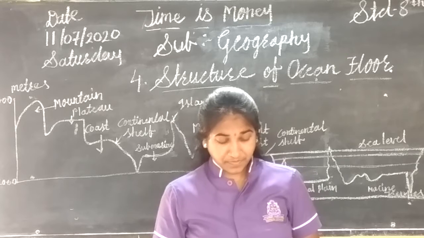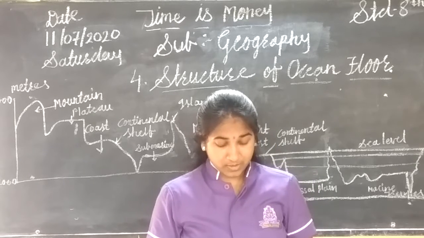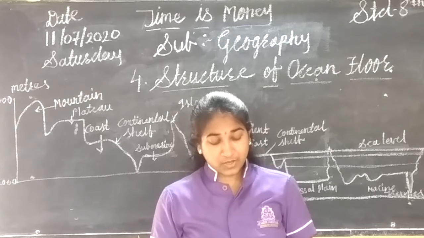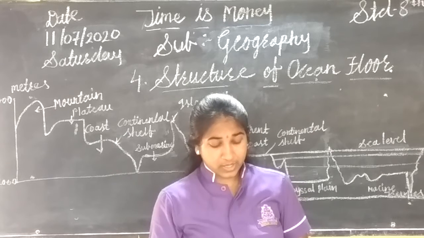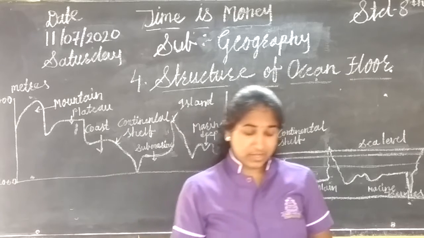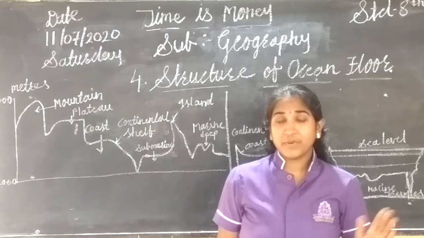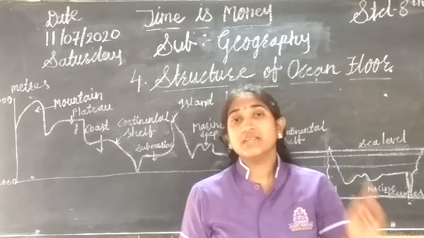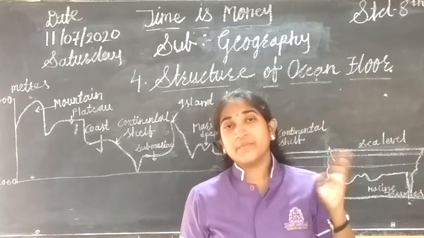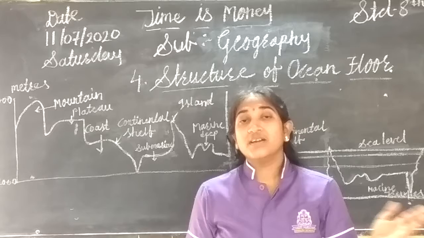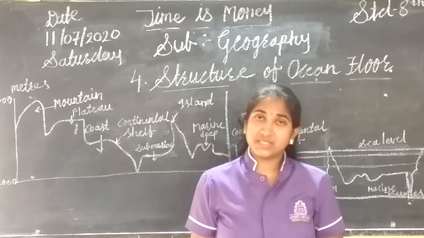Geographical explanation. We know that the proportion of water and land is uneven on the earth. Around 71% of the surface is covered by water, but there is land even below this water. But unlike water, it is not at the same level. It is given as around, that is, approximately 71% of the surface of the earth is occupied by water. But it is not only water; at the ground level inside that water, there are land parts also.